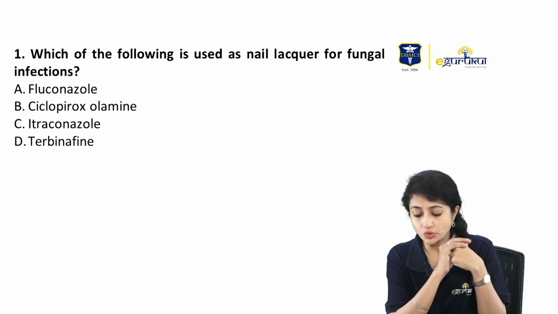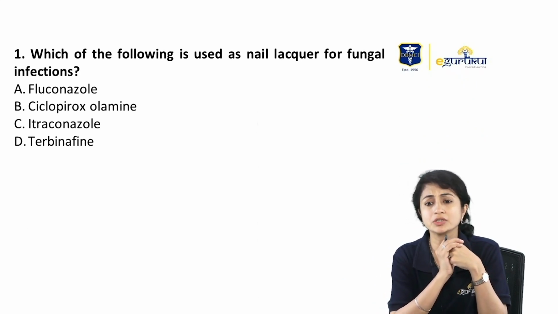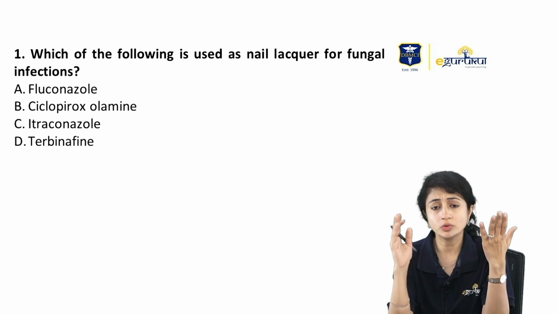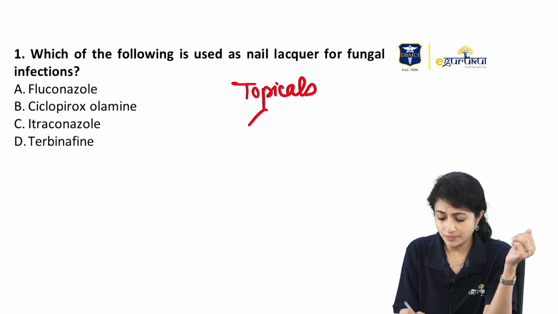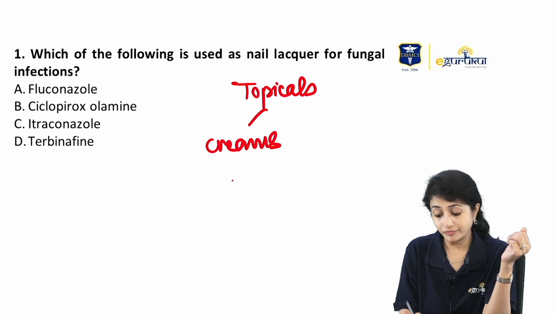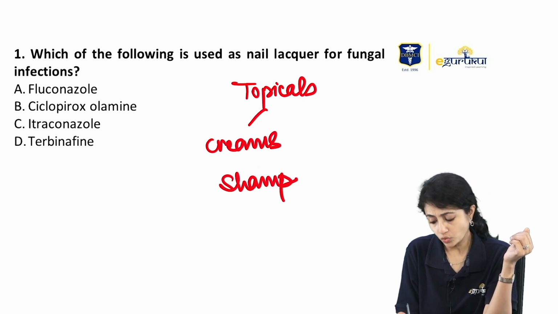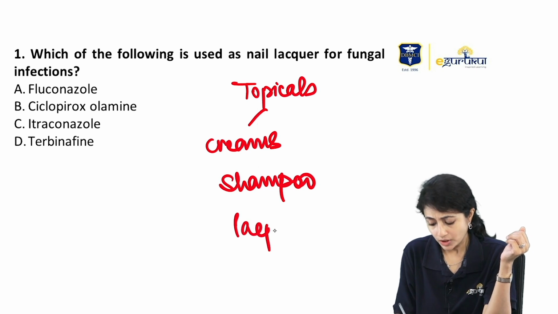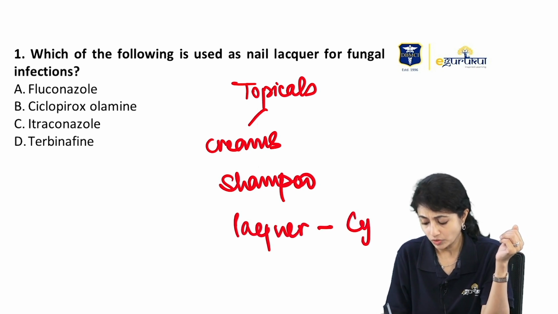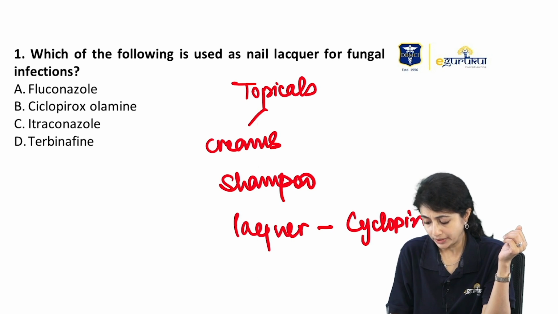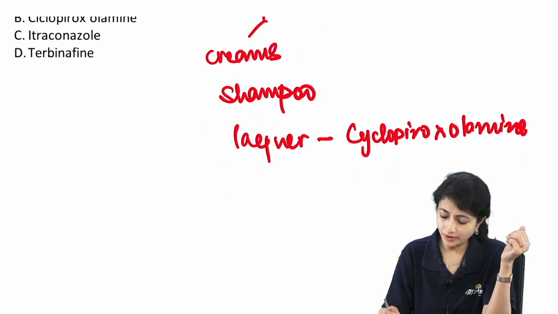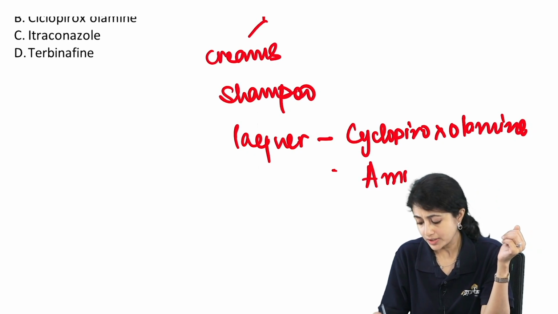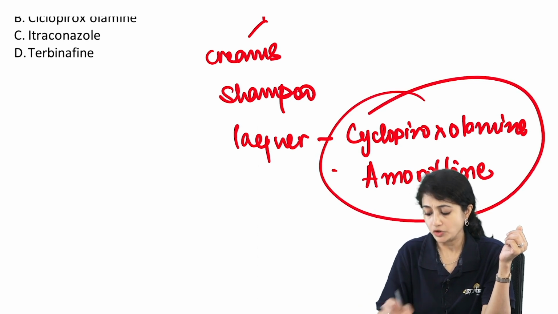Which of the following is used as a nail lacquer for fungal infections? Now in fungal infections, we know that there are different agents we use. In the topicals, we have creams, shampoos, and nail lacquers. There are two main nail lacquers that we use, ciclopirox olamine and amorolfine. Amorolfine and ciclopirox olamine are my two nail lacquers that I use clinically.